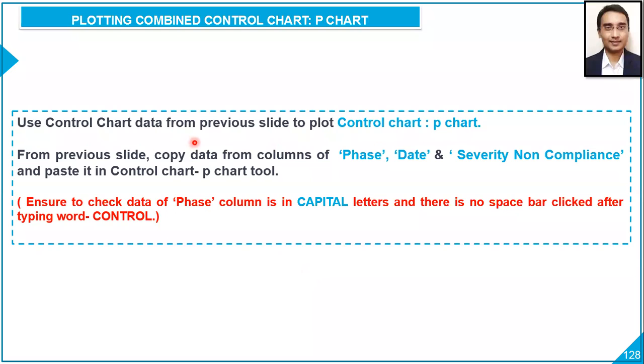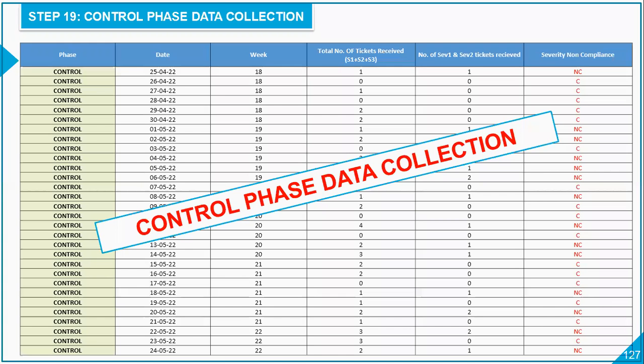Use the control chart data from the previous slide to plot the control chart, that is the P chart. From the previous slide, copy data from the columns of phase, date, and severity non-compliance and paste it in the control chart, P chart 2. We are talking about this column, then this column, and then this column.